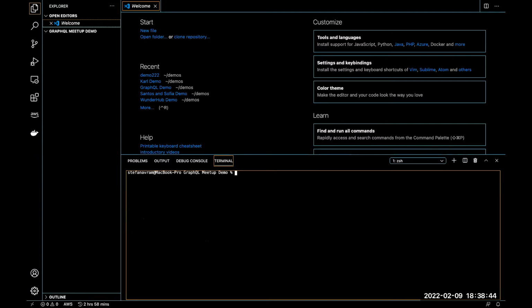Next thing we're going to do is initialize an empty Wundergraph project. And false, it's not going to be empty. It's actually going to come with some pre-starter code so you can get started a lot more quickly. So wunderctl init.